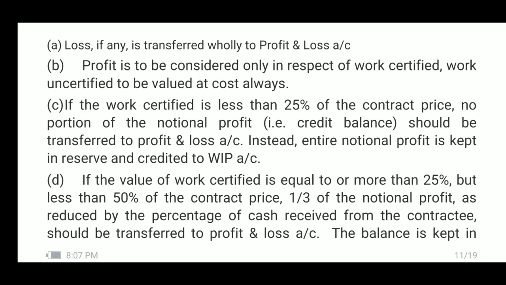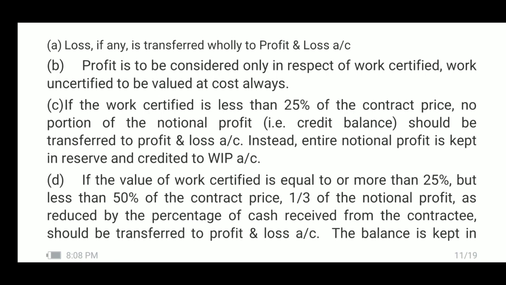If the progress is less than 25% of the contract price, how to find the progress? Work certified is compared with the contract price, and if the work certified is less than 25% of the contract price, then no portion of notional profit should be transferred to P&L account.